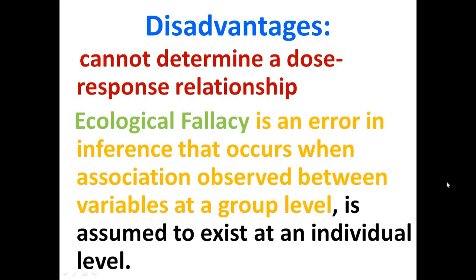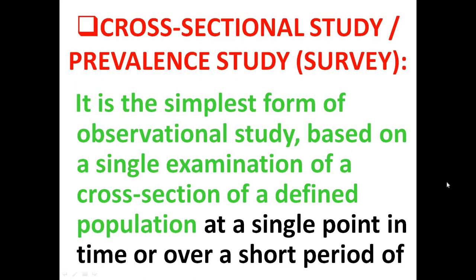After knowing the ecological fallacy, now we are in a position to go for the cross-sectional study, or the survey, or the prevalence study, through a cross-section of the society, of the community, of the family, of the locality, of a union council. Again, it's a descriptive type of study. We all know it is a descriptive study, and it's a cross-sectional or prevalence study, or a survey regarding a community, which is more reliable than an ecological study or case reporting or case series.